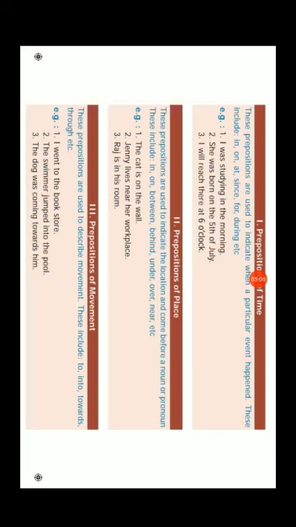Second one, preposition of place. These prepositions are used to indicate the location and come before a noun or a pronoun. These include in, on, between, behind, under, over, near, etc. Example, the cat is on the wall. Where is the cat? So, preposition of place answers the question where.